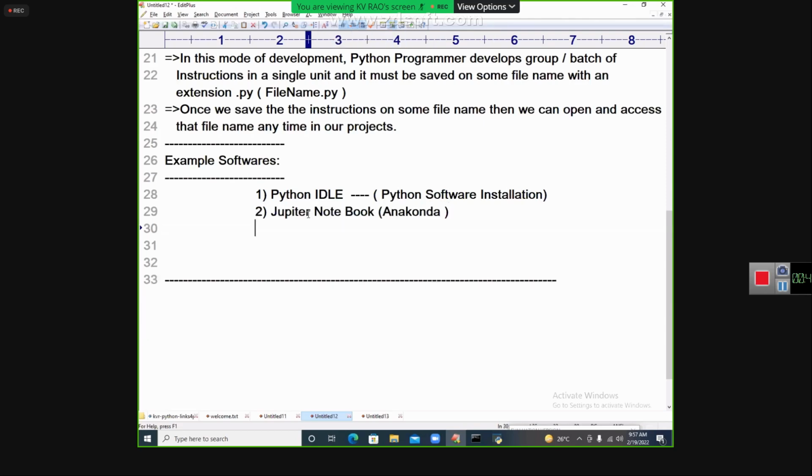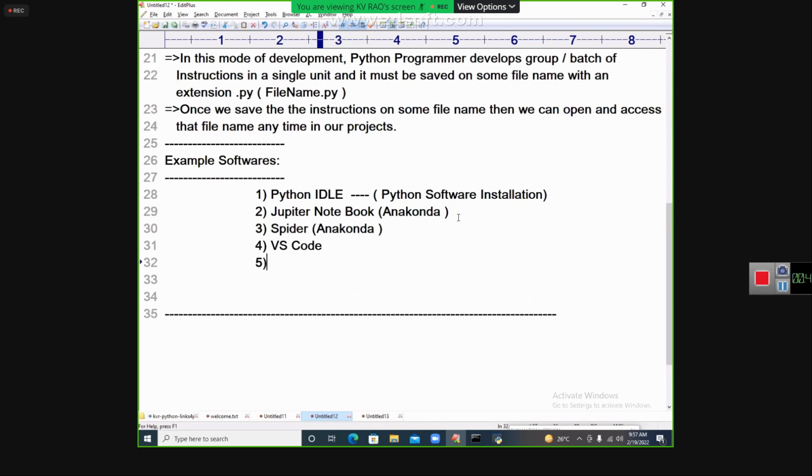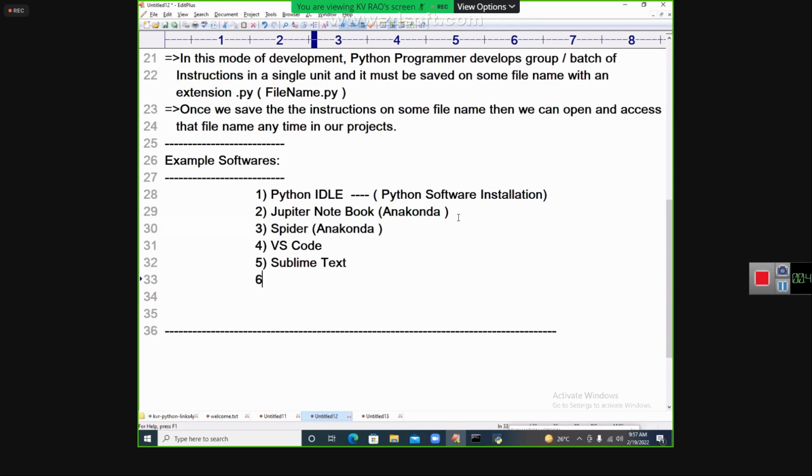Next one is called what? I can do this by using Spyder. Spyder I can use. This is also an Anaconda flavor. This is also used. Next, fourth is VS Code. It is also one more type of software. Fifth one is Sublime Text. This is also one kind of IDE. Next, sixth is PyCharm. So this is one more thing.